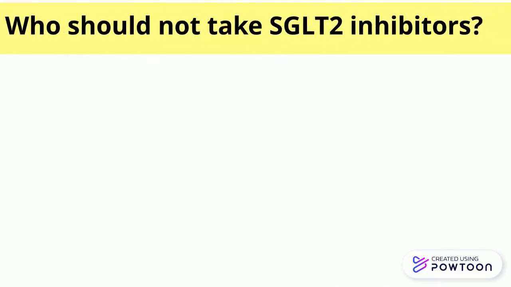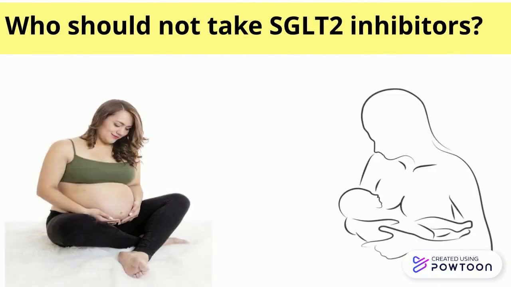SGLT2 inhibitors are contraindicated in certain conditions. The first is pregnancy and breastfeeding. You should strictly avoid these drugs in pregnancy and breastfeeding because these are category C medications.